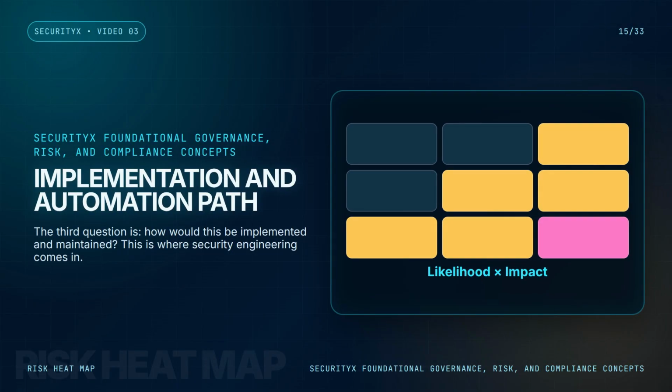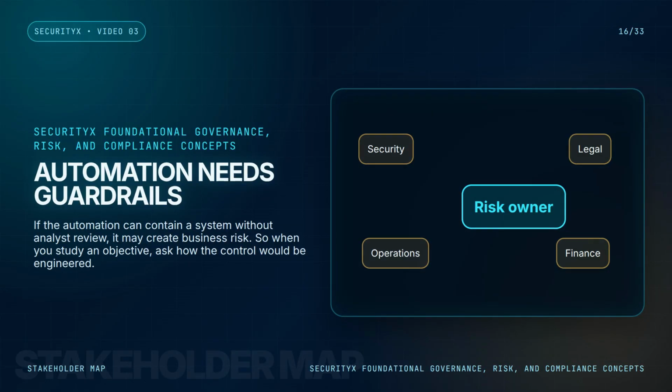The third question is, how would this be implemented and maintained? This is where security engineering comes in. A senior answer has to survive contact with operations. If the control depends on a manual checklist that nobody runs, the control is weak. If the control is deployed once and never validated, it drifts. If the automation can contain a system without analyst review, it may create business risk. So when you study an objective, ask how the control would be engineered. Would you use infrastructure as code? Would you use policy as code?